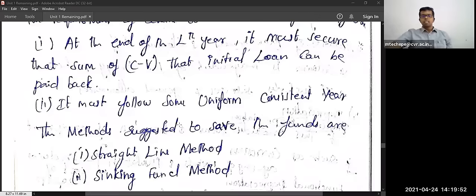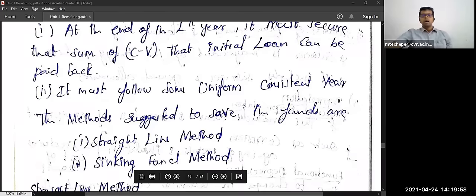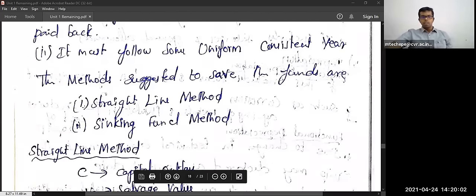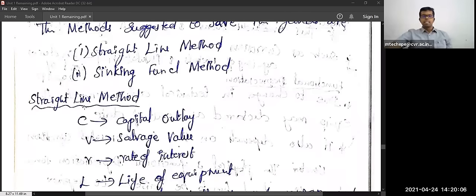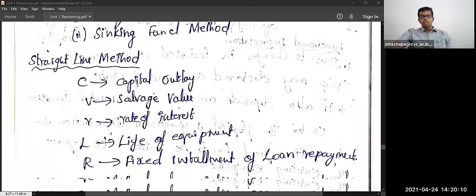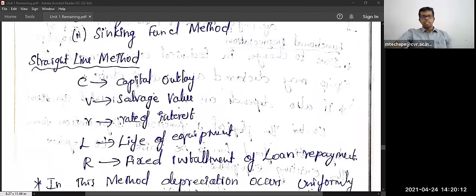So these methods are suggested to save the funds. The first method is the straight line method. Next is the sinking fund method. So these are the methods used for calculating the saved funds. First is the straight line method. These are the notations which we have to learn.